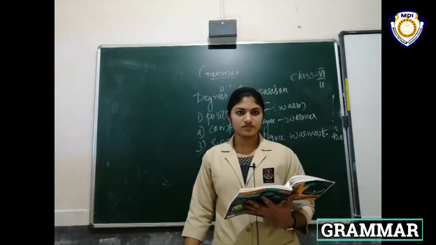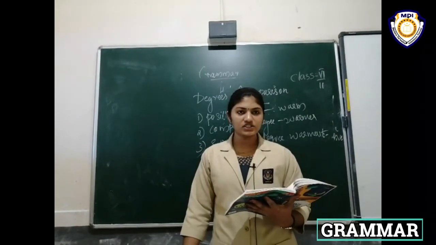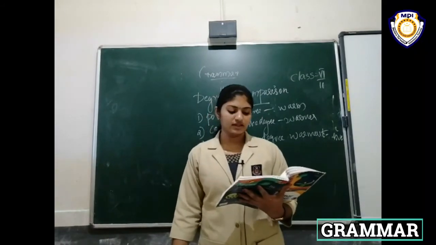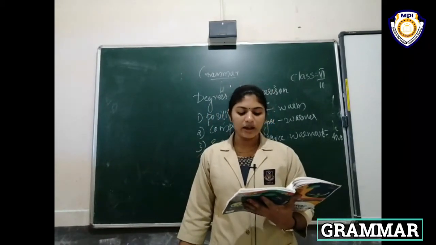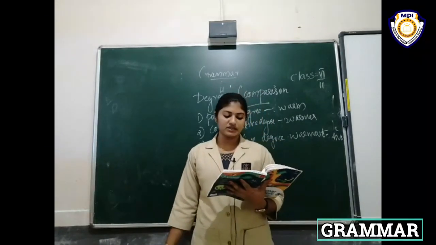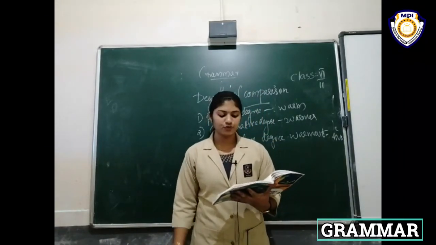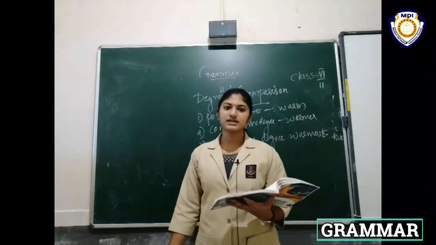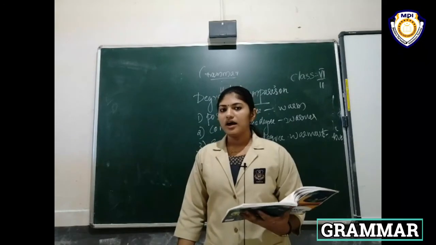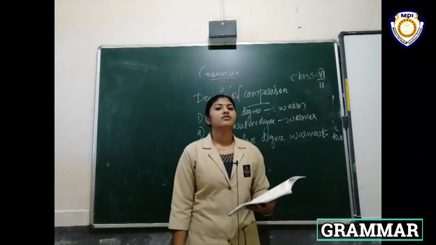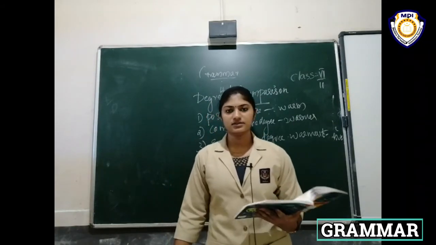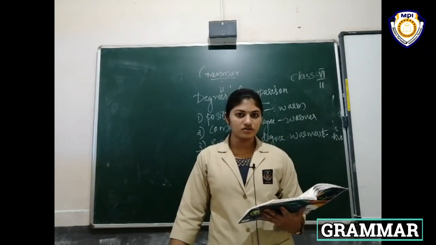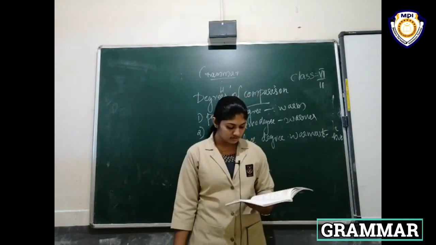Third one. Jamshid is dash than me. Jamshid is shorter than me. Then fourth one. Sabha took a dash bite of the watermelon. Sabha took a small bite of the watermelon. Then 5 to 10, all of you find out the answer yourself. Okay, now you know how to pick the correct answer.